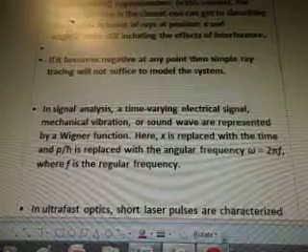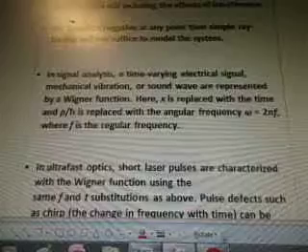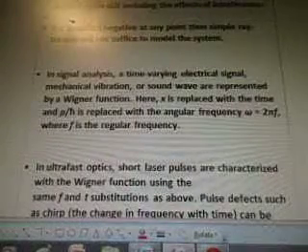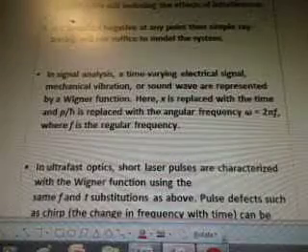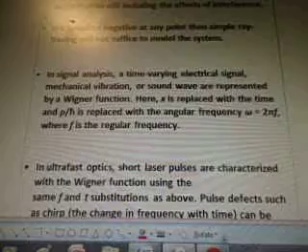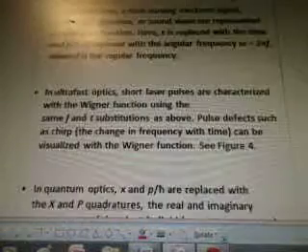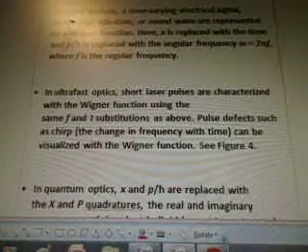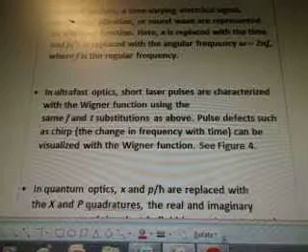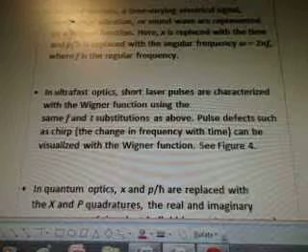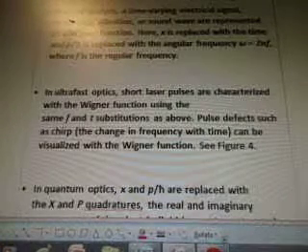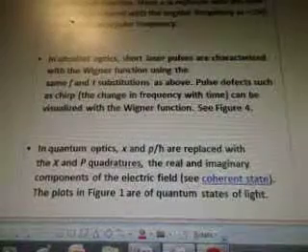In signal analysis, a time-varying electrical signal, mechanical vibration, or sound wave is represented by a Wigner function. Here x is replaced with the time and p over h-bar is replaced with the angular frequency ω equals 2πf, where f is the regular frequency. In ultrafast optics, short laser pulses are characterized with the Wigner function using the same f and t substitutions as above. Pulse defects such as chirp, the change in frequency with time, can be visualized with the Wigner function.